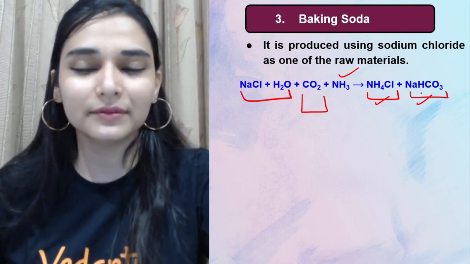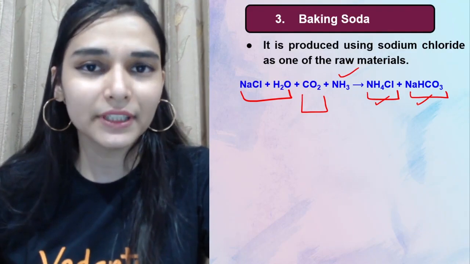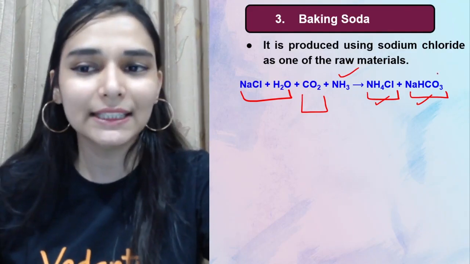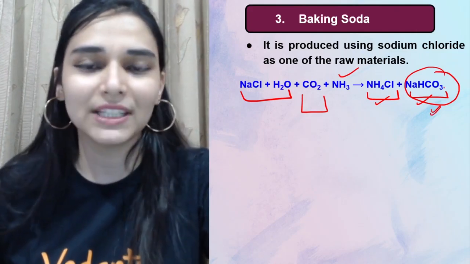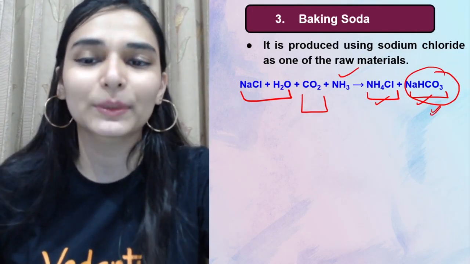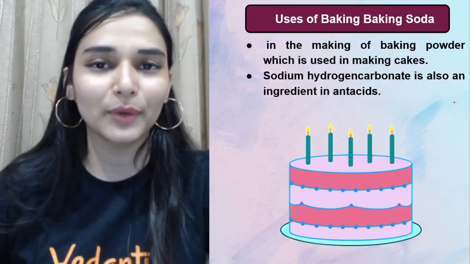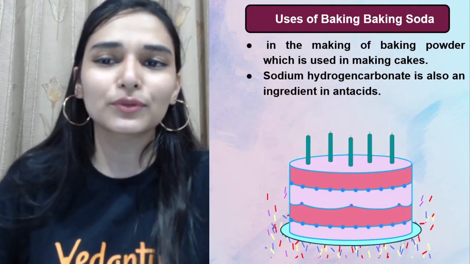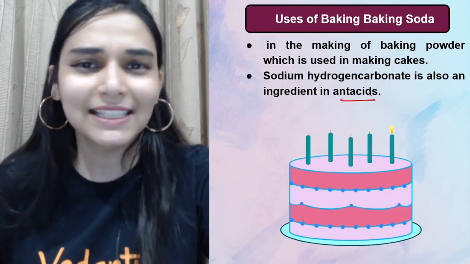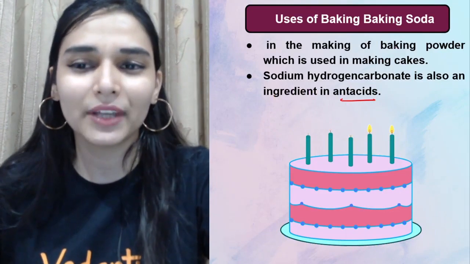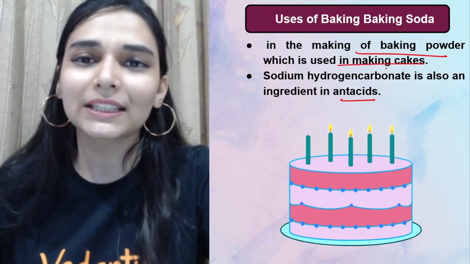Now they have some solubility difference. On the basis of that you can easily separate them. जैसे अगर आप इसकी बात करते हो, precipitate में भी मिल जाता है आपको. ठीक है. That would be less soluble in water, so you can obtain it easily out. Try to remember the preparation reaction and uses of baking soda. Who knows better than you? Ingredient in antacid, ये हम देख चुके हैं. And it is used in making baking powder, which is used in making the cakes also.